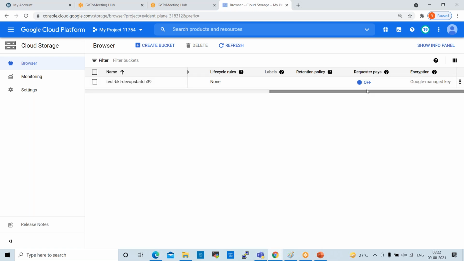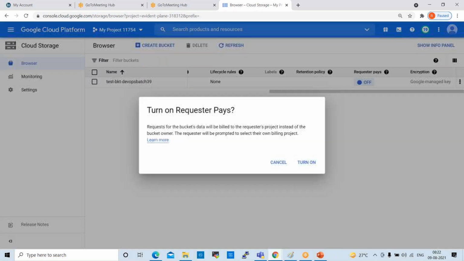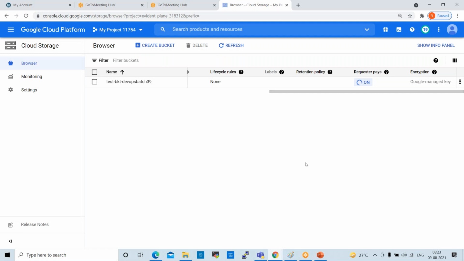If you want to start this bucket, you can start. So click on this, turn on. When you turn on, then only the bill will be generated when you store any data. Okay, so click on turn on. Now it is turning on.